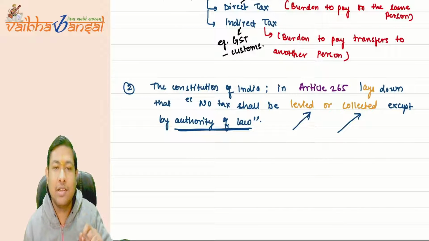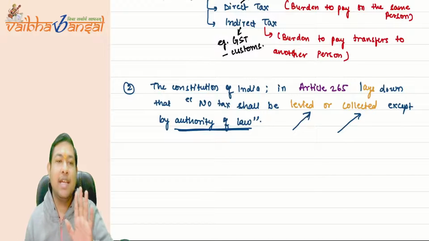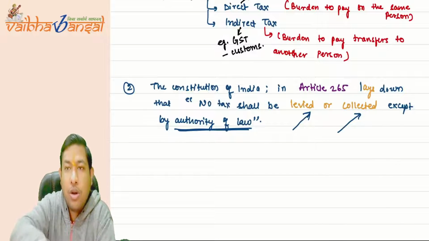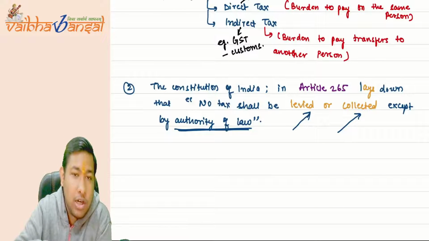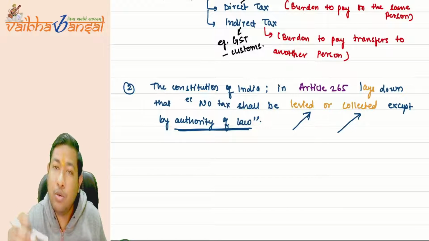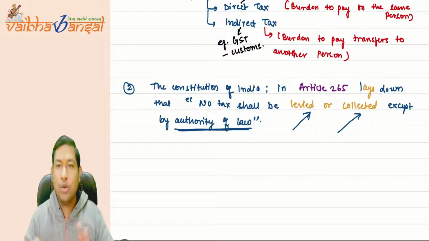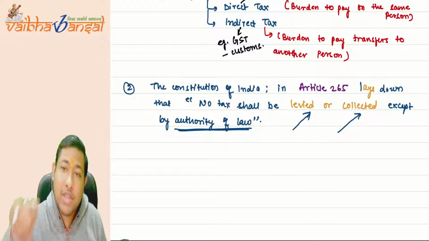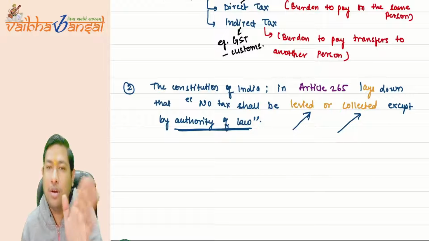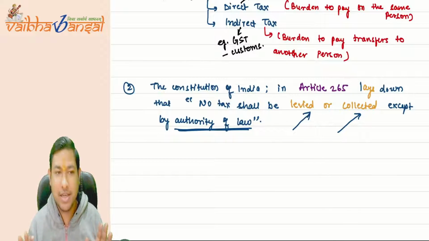That is why the Constitution of India says no tax shall be levied or collected except by the authority of law. The authority of law will have to levy that tax, and the authority of law is the only one who can collect from you as well. If they do not want to collect, then they do not collect. If they want to collect, then only the authority of law can collect the tax from you, and no other person can. I hope it is very much clear.